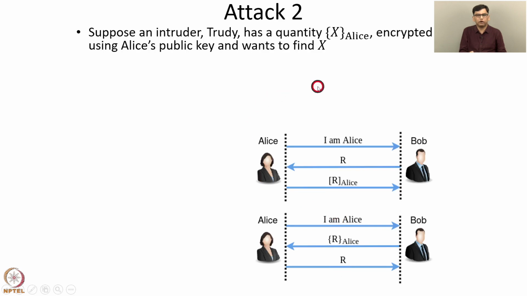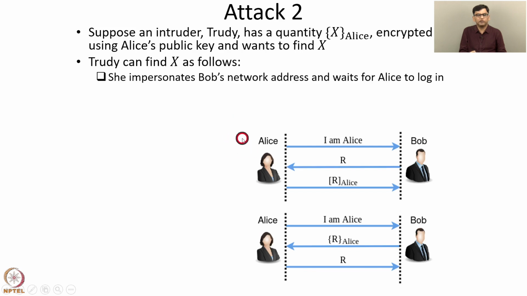An intruder Trudy has a quantity X_Alice, which is some quantity X encrypted using Alice's public key, and the intruder wants to find the quantity X. Trudy doesn't have Alice's private key, so she is not herself able to decrypt X_Alice, but she can find X as follows.